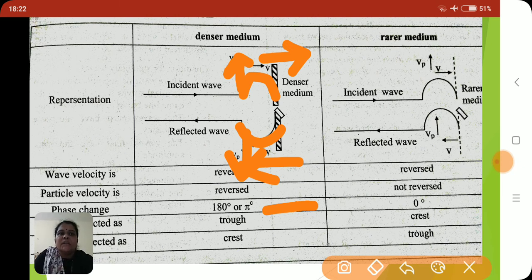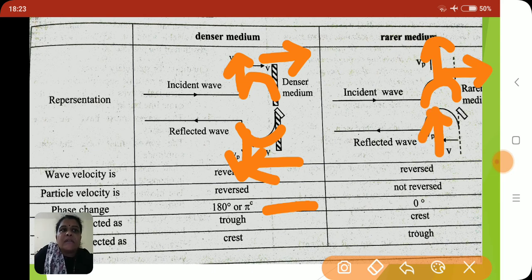But whenever this transverse wave falls on the rarer medium, the particle velocity is in the upward direction and the wave velocity is towards the rarer medium. Whenever it is reflected, the crest is reflected in the form of a crest, and the trough in the form of a trough, and the direction of particle velocity does not change, only the direction of wave velocity changes.